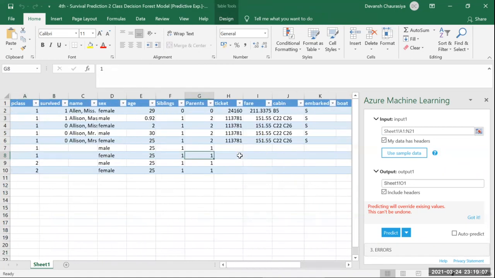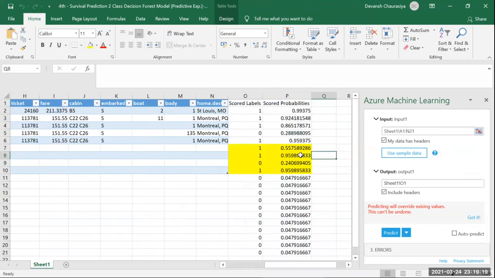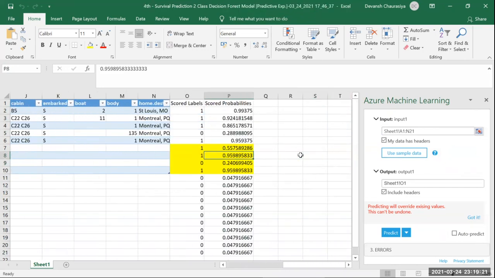What if I remove the parent of the female and female both, and I click on predict, and let's see what happens. If I remove the parent, the chance of survival has increased. Wow.